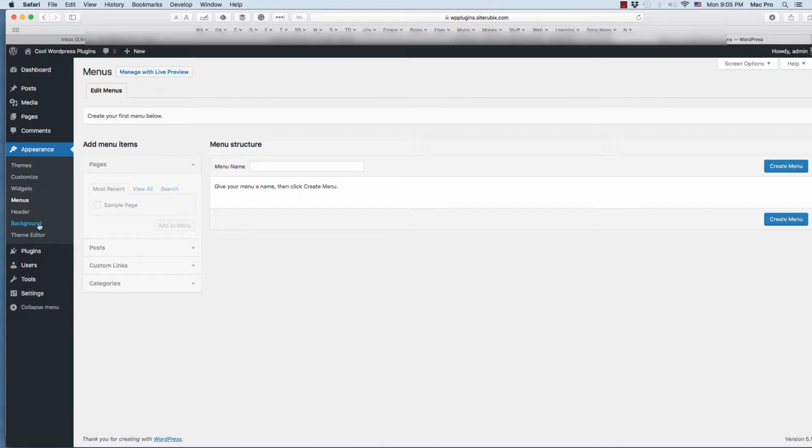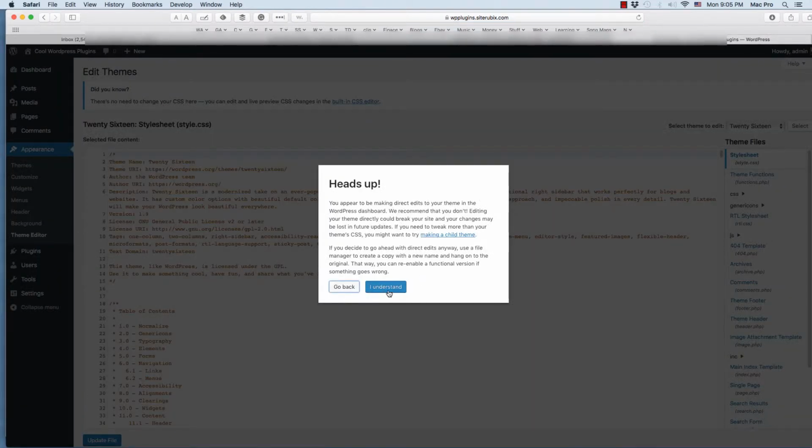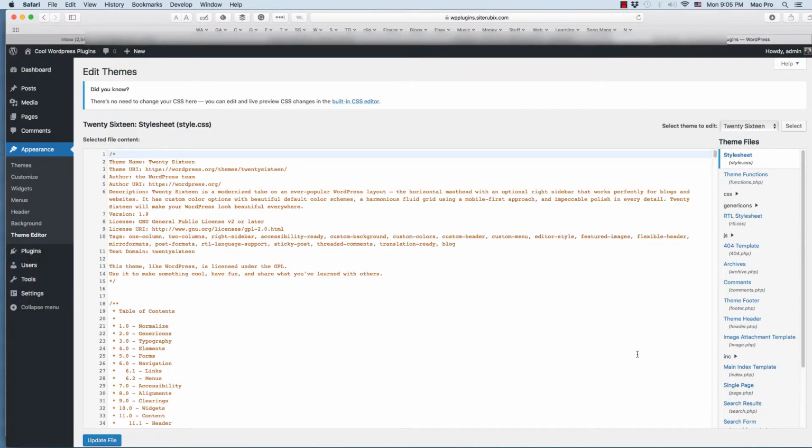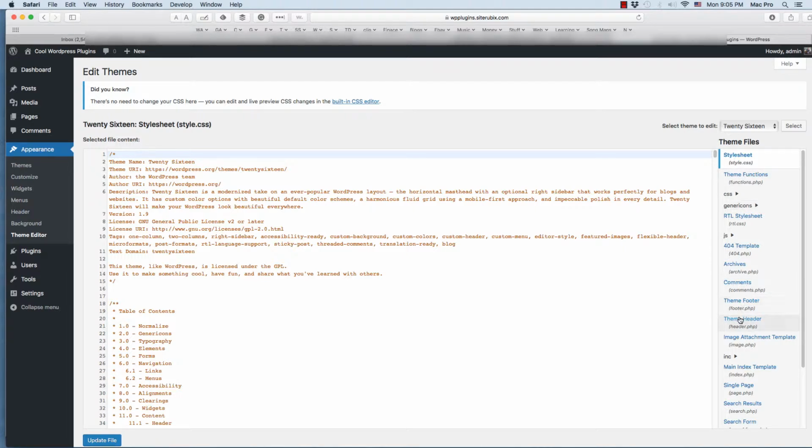And then we have the background. That's self-explanatory. And then the theme area. This is more advanced stuff. Heads up, you can really mess up your site if you don't know what you're doing. You hit I understand. And then if you need to edit certain things on your website, like the footer or theme header, sometimes you might have to put certain code in there for certain things to work, like Amazon and Facebook pixels and the Amazon one link and stuff like that.